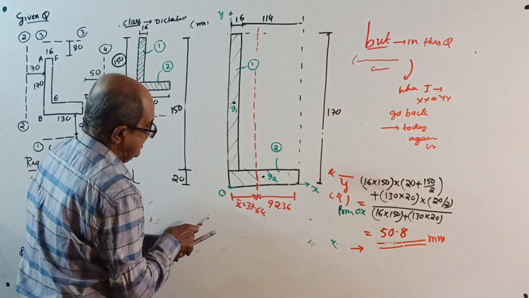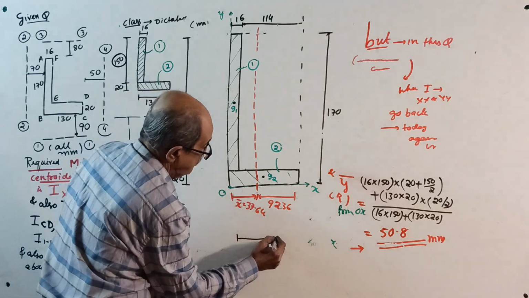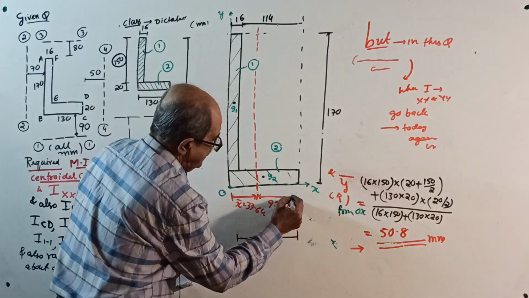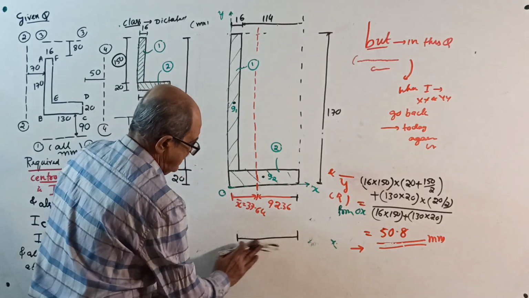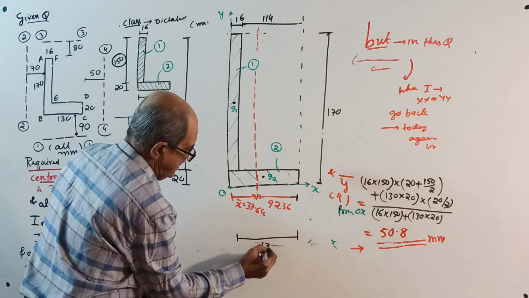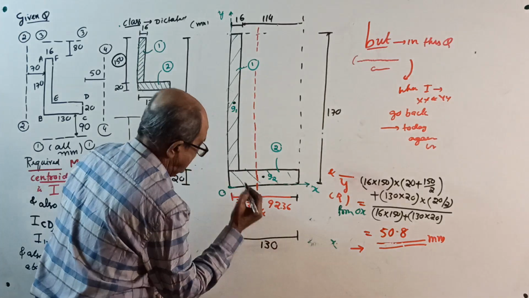I want the dimension here. The total is 130, up to here. Enter 130 here only.